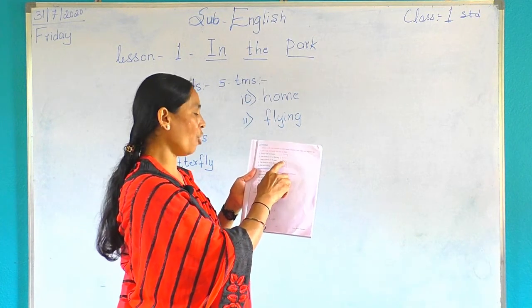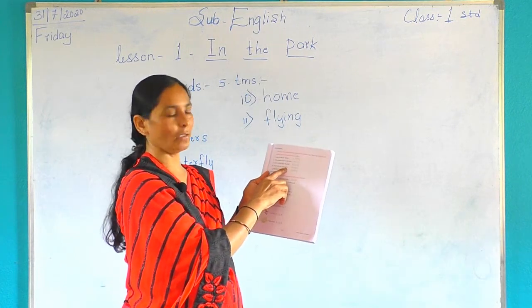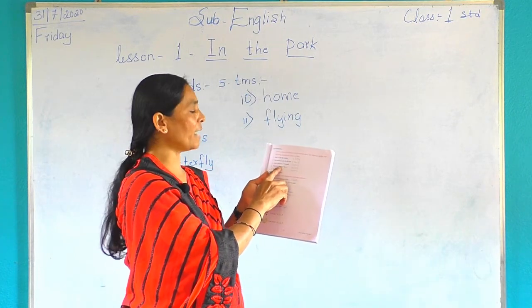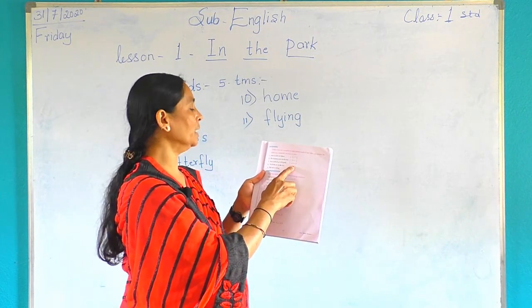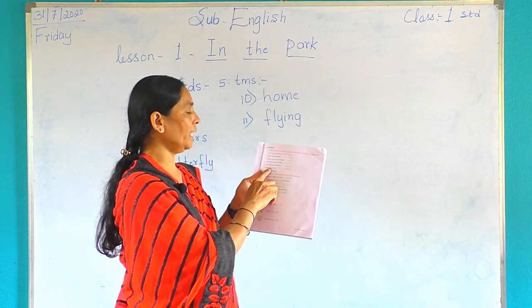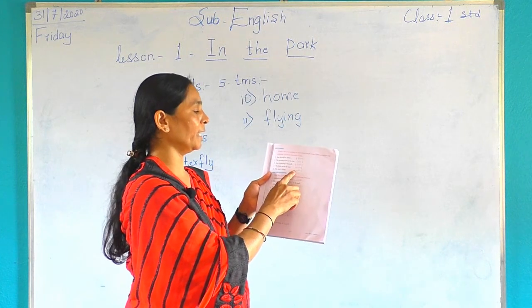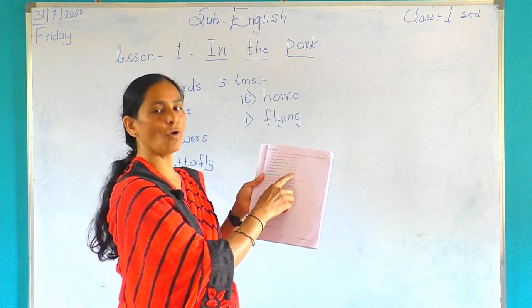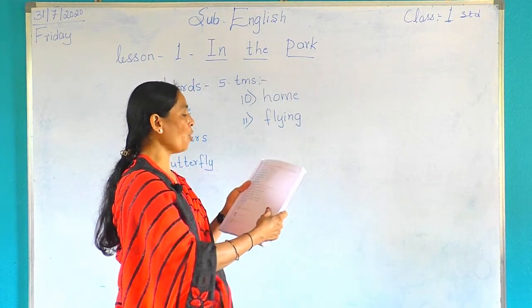You write here false. The birds are in the sky. Where are the birds? The birds are in the sky. Is it right or wrong? Yes, you have to write here true. The last one, the sun is rising. It is not rising, it is setting. We write here false.